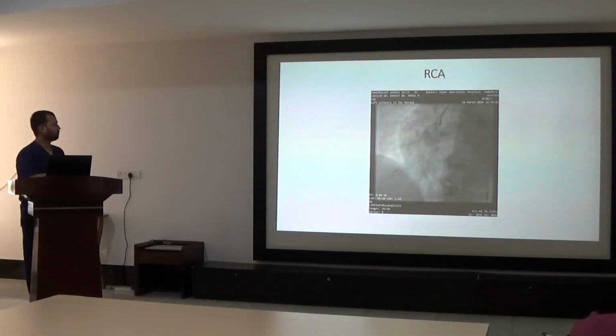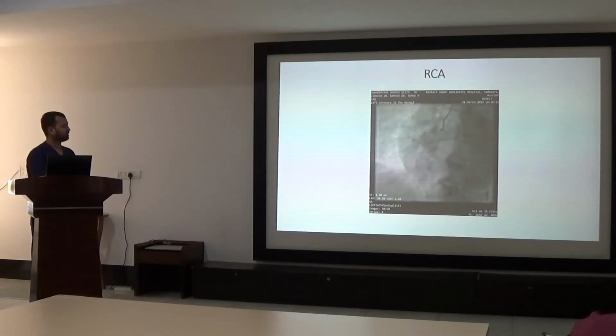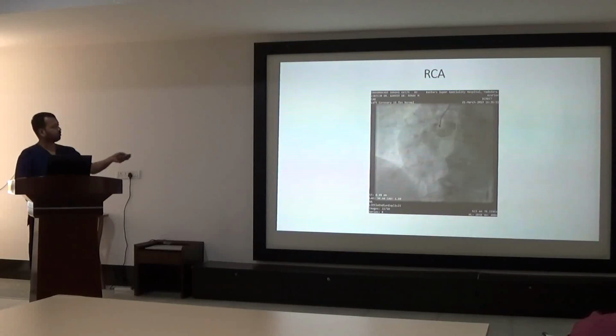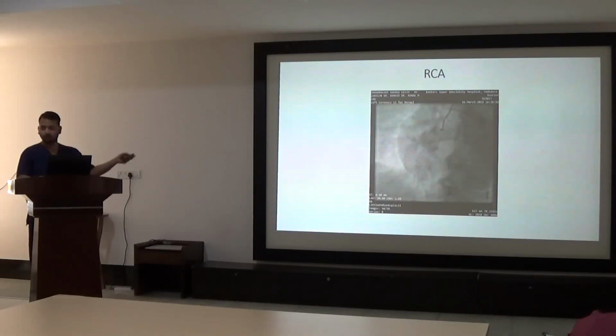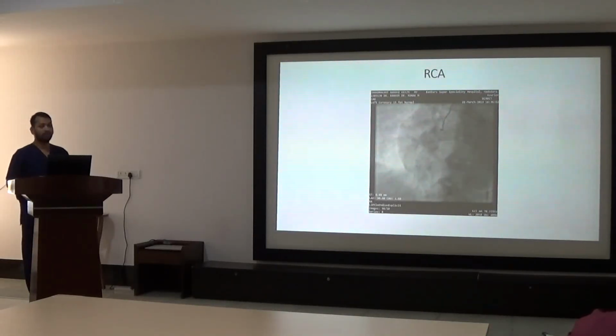And coming to the culprit vessel, this is the angiogram of the right coronary artery of this patient. Here we can see that the RCA is completely occluded from its stump. There is no course of the RCA seen in this artery. This angiogram was so difficult to perform that even the catheter was not engaging at the ostium of the RCA. Here we can see only the stump of the RCA in this patient.